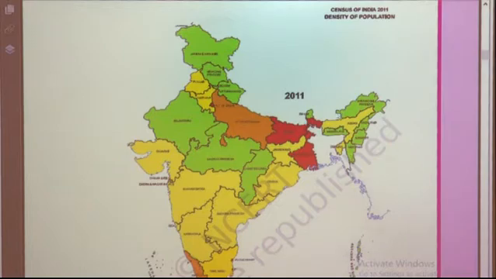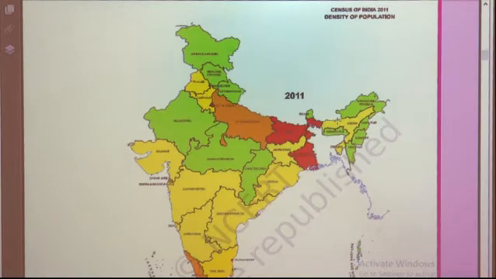Birth rate means the number of live babies born per thousand of population per year. Listen again carefully, students. If you want to write in the notebook, write down birth rate: the number of live babies born per thousand of population per year is called birth rate.